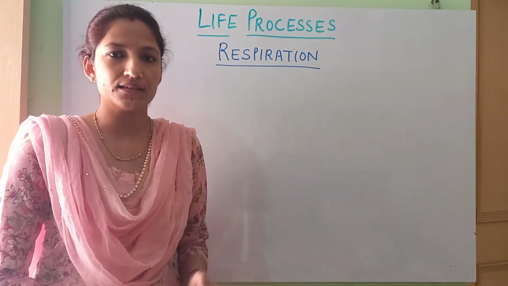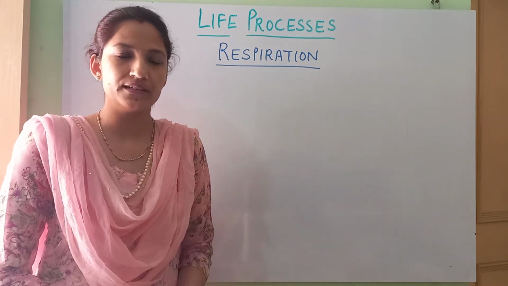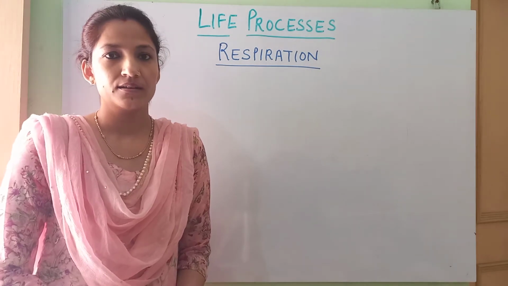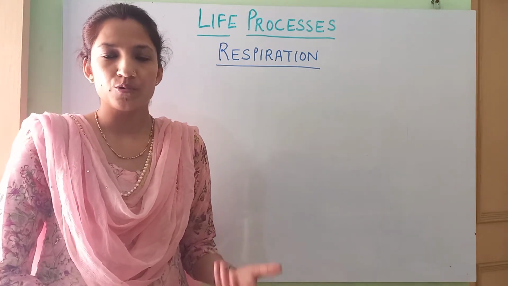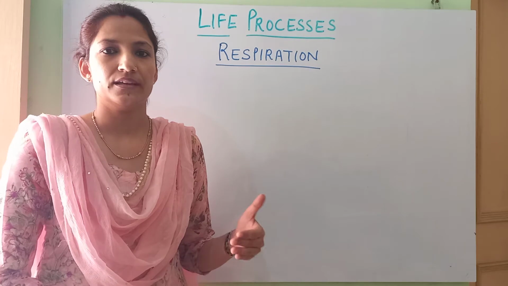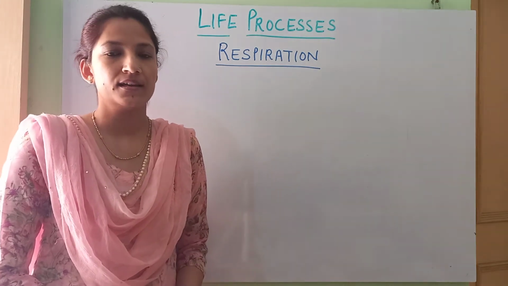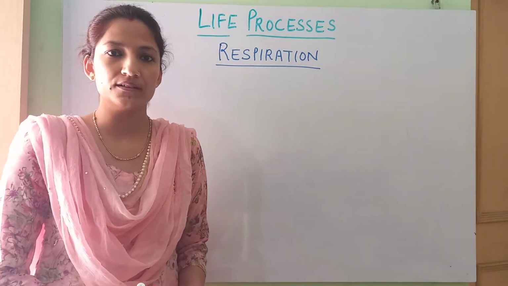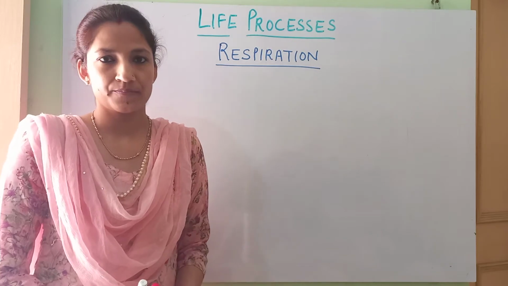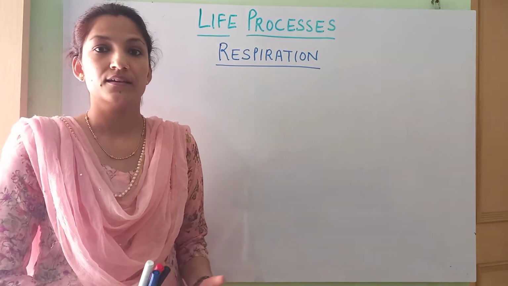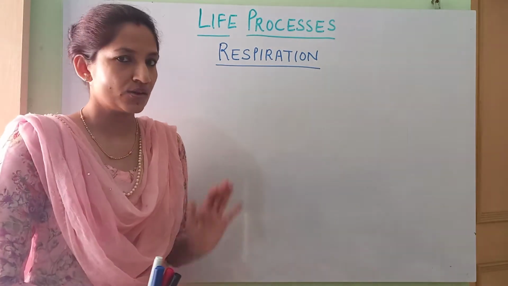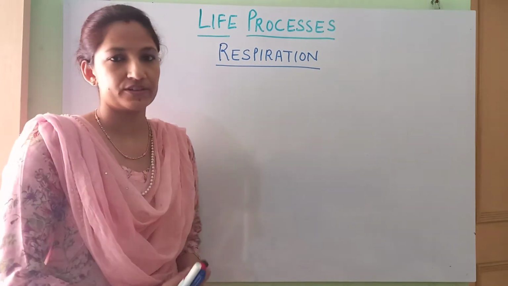Now, in the cell, that particular nutrient, mainly glucose, is going to be broken down into inorganic substances, that is carbon dioxide and water, to get energy. Fine. So that is respiration. Got it? We're going to discuss the same in an elaborated form.